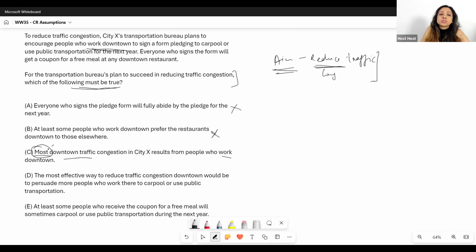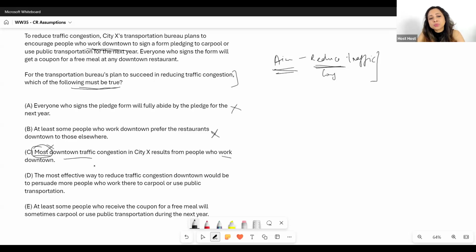So most over here is the wrong word. Instead of most, if it were at least some, then that would have made sense. Yeah, then it would have become an assumption. Look at D. The most effective way to reduce traffic congestion downtown would be to persuade more people who work there to carpool or use public transport.